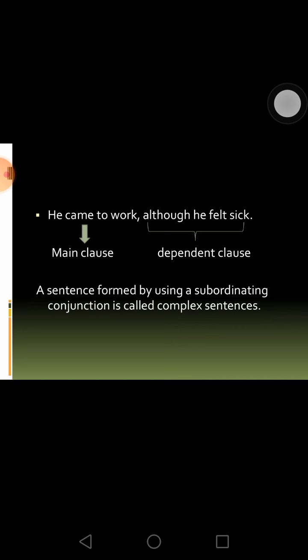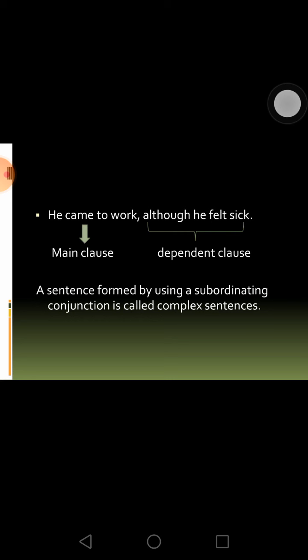Now, let's analyze the second half of the sentence. Although he felt sick. Just take it as I explain the first part. Although I felt sick. Suppose I am coming and telling you, although I felt sick. Does it make any sense to you? No. It means that this part of the clause needs the support of some other sentence or phrase or clause in order to make full sense. This part of the clause cannot stand by itself.